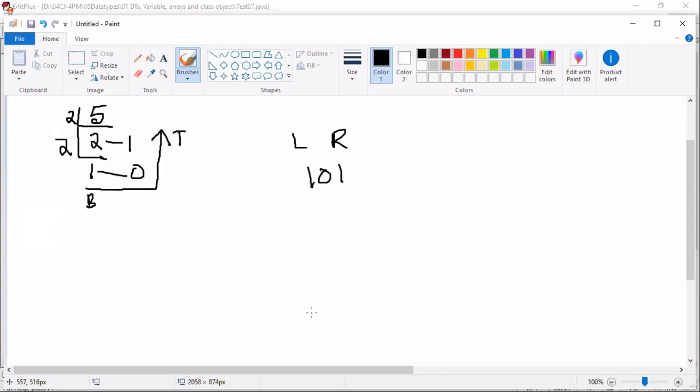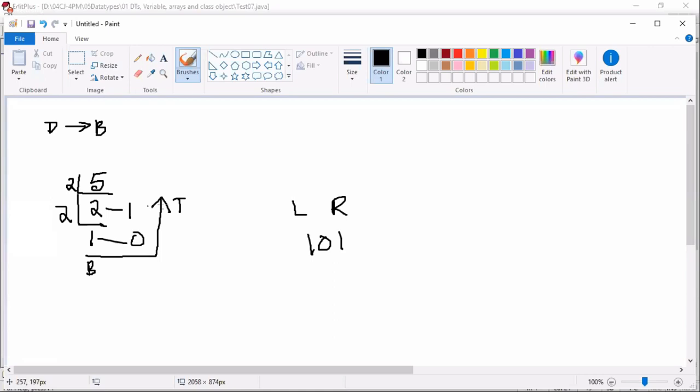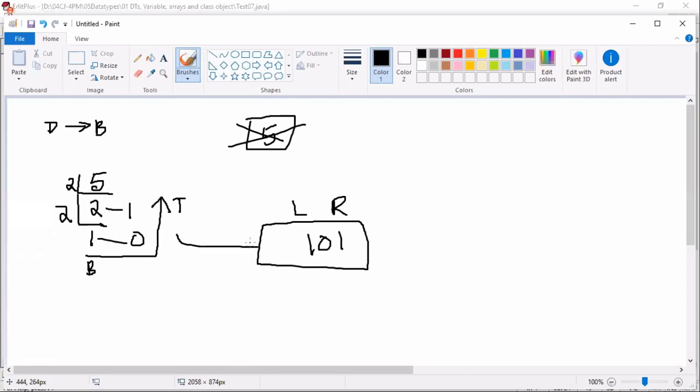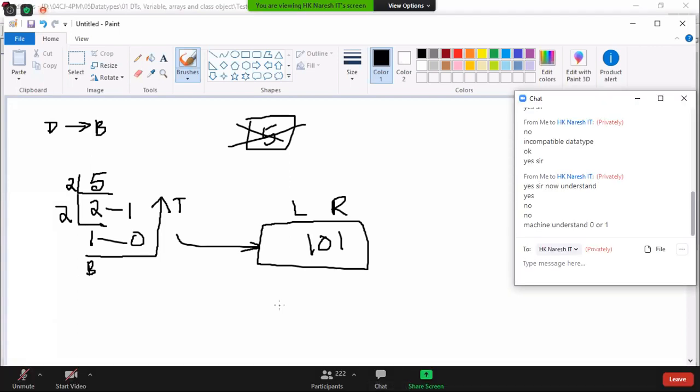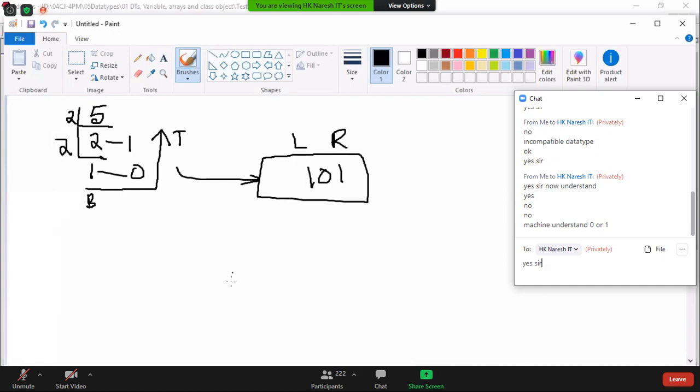So the JVM doesn't store 5 as a 5 in the memory. Implicitly, the JVM will store the given value as a binary value, zeros and ones. For the conversion, we will do it like this. First, accepted a point? All people accepted the point. We have another approach also to convert.